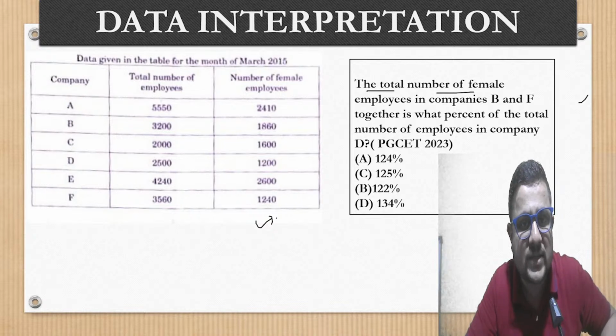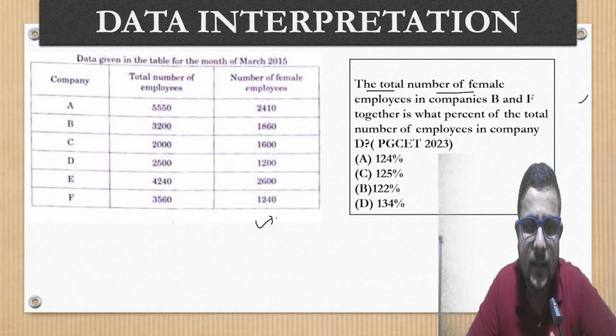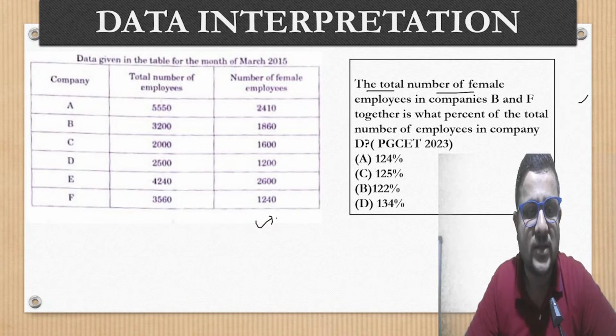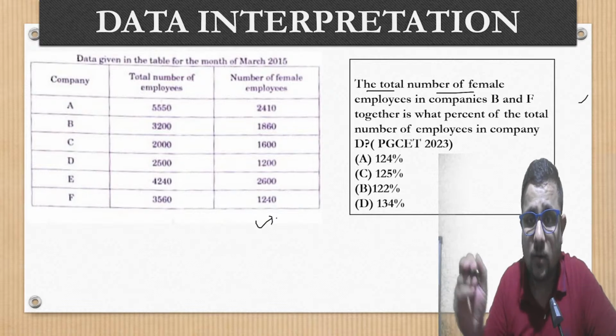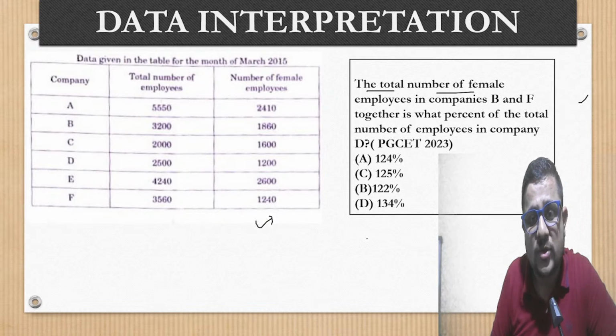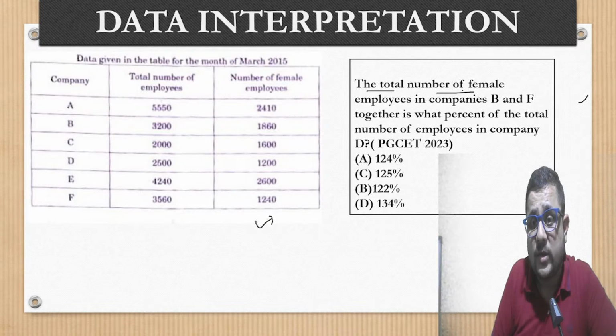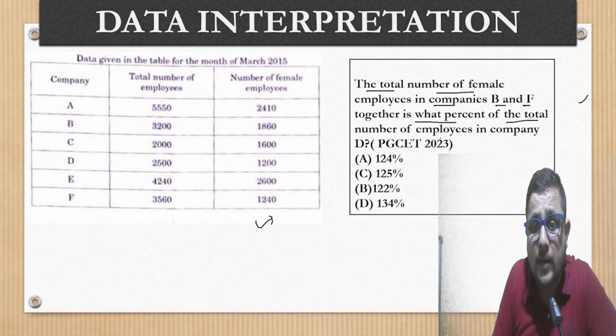Definitely one will be table based, and another, if we see previous year papers, was pie chart based for the last 2 years. So total 5 to 6 questions at least we can expect from this section. The total number of female employees in companies B and F together is what percent of the total number of employees in company D?